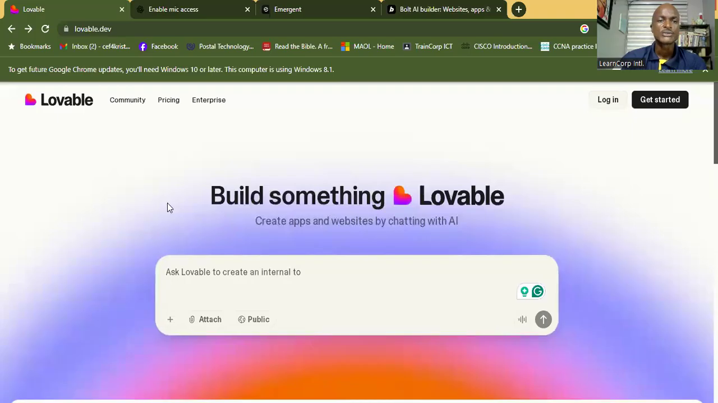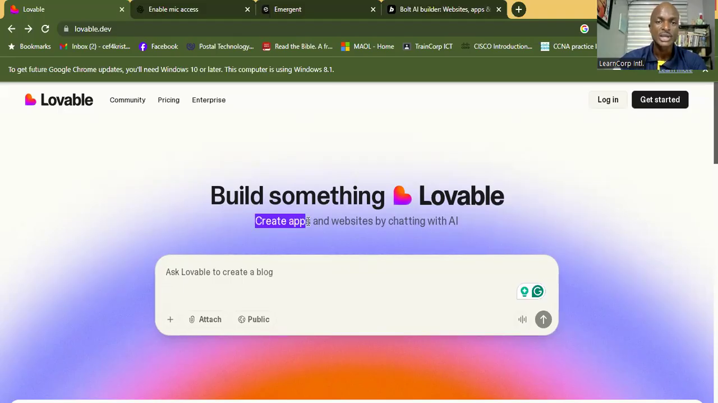Okay, so let's delve in. I'm going to share my page right now. And here we are. So the first app I'm going to share with us is Lovable. Yeah, Lovable. This is the app that you can use to build right here.